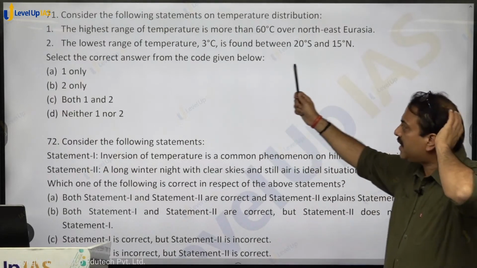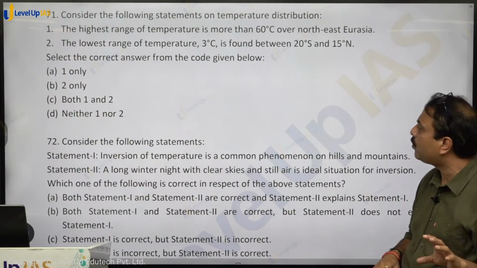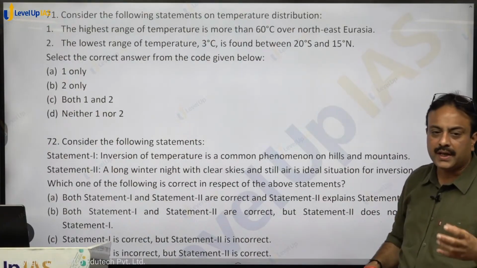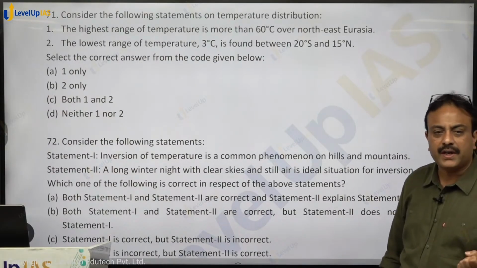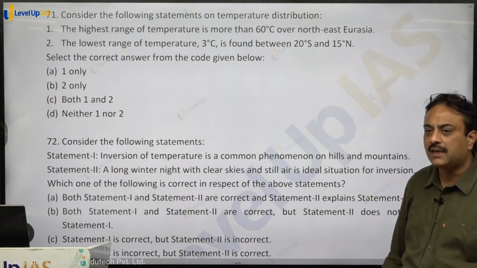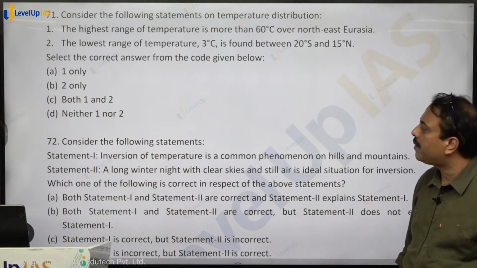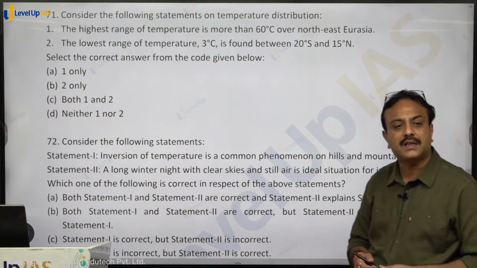The lowest temperature range is 3 degrees Celsius, found between 20 degrees south and 15 degrees north. In this region, we are having oceanic area. In that oceanic area, the variation in temperature is small, and so the range of temperature is small. So both the statements hold true. So the answer will be both 1 and 2. Option C, C for cat, shall be the right answer.